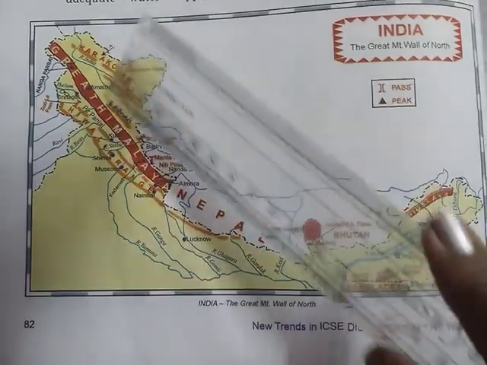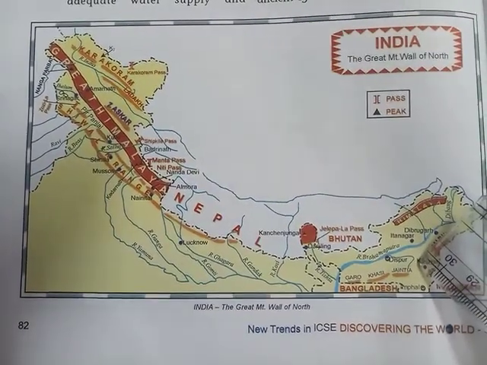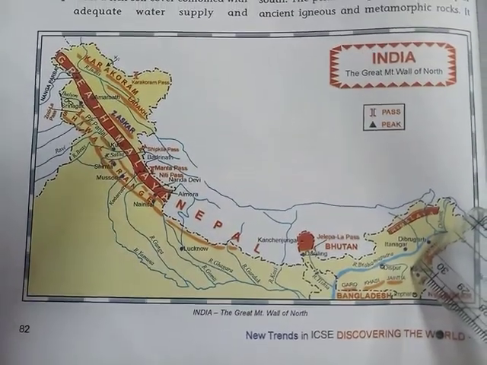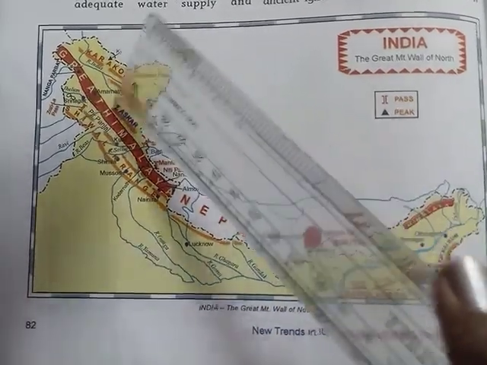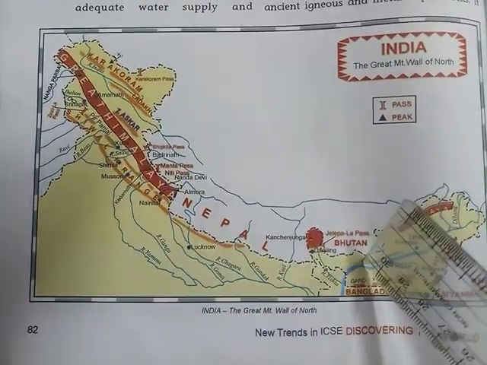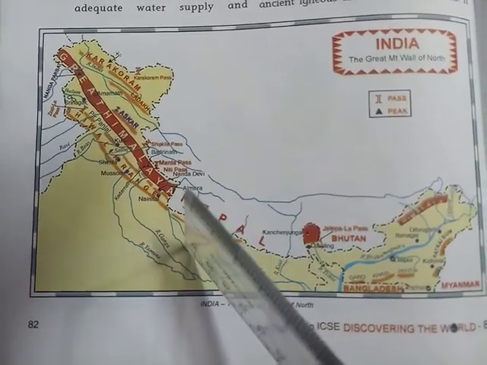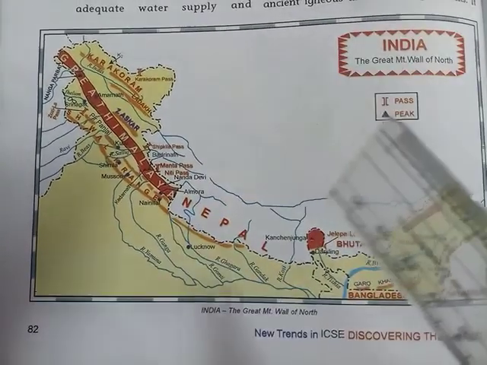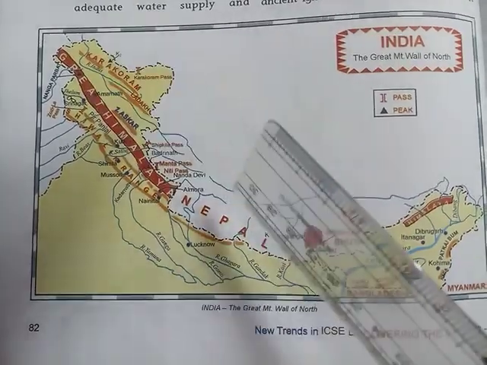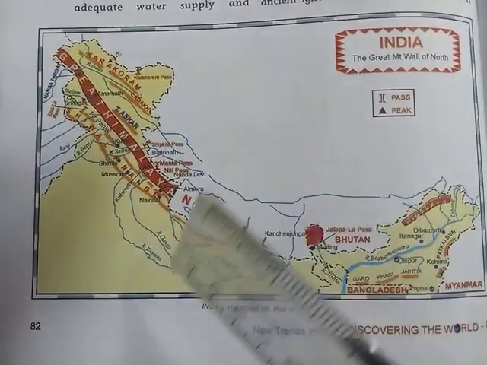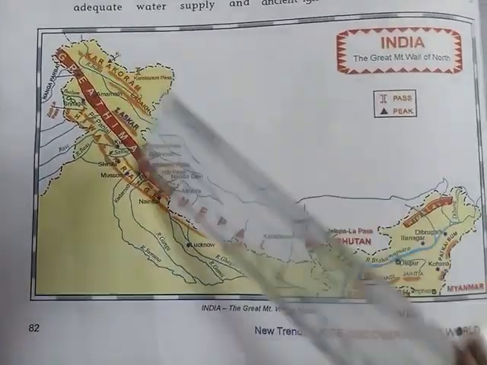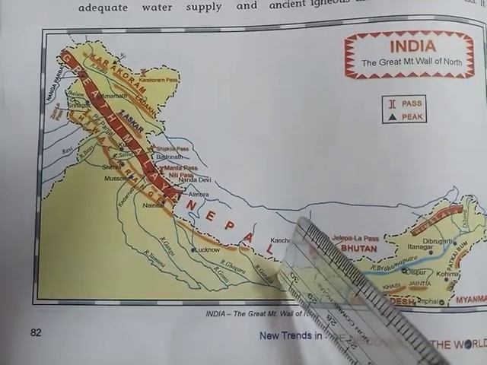So here we will find which type of mountains? Young fold mountains, right? Now what is the characteristic of young fold mountains? Young fold mountains are very high and have conical peaks. So the mountains which are very high and have conical peaks are called young fold mountains. Is that very clear?